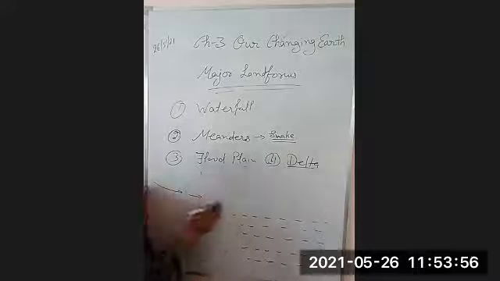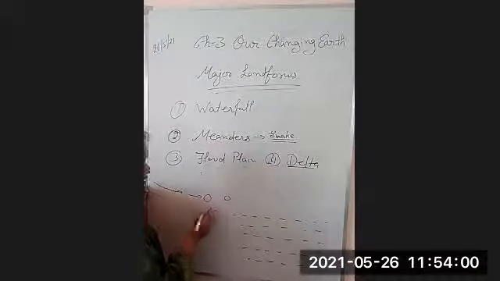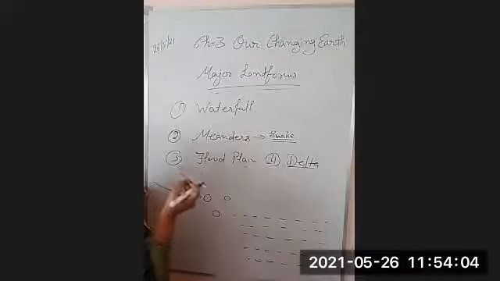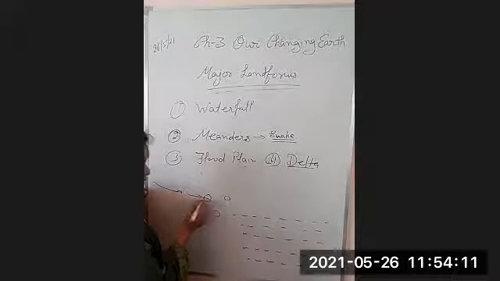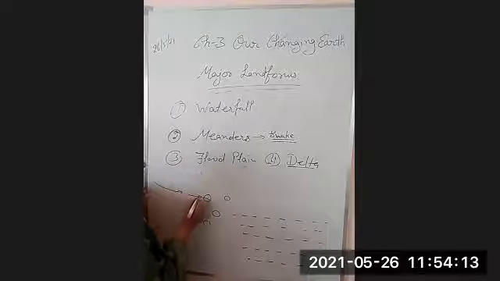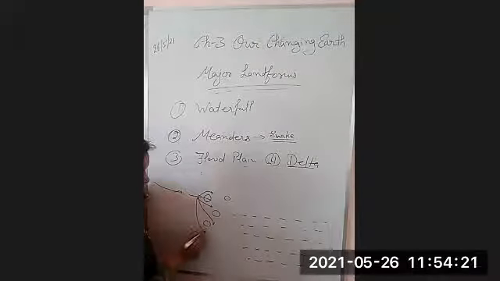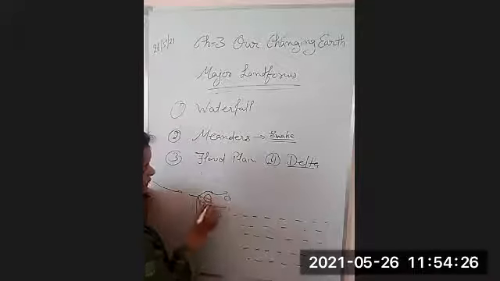Suppose the river is flowing. Here is a rock or some upland area, right? Not a rock proper. It's a minor upland area. What will the river do? It will not cross this path. It will change its path. Similarly, it will change its path like this, right? So it will change its path.